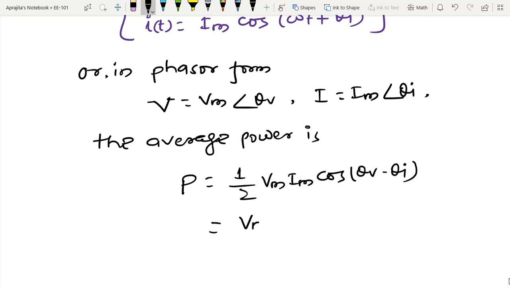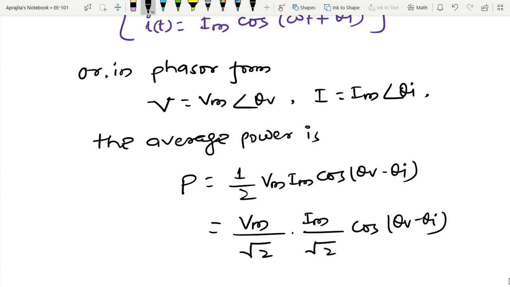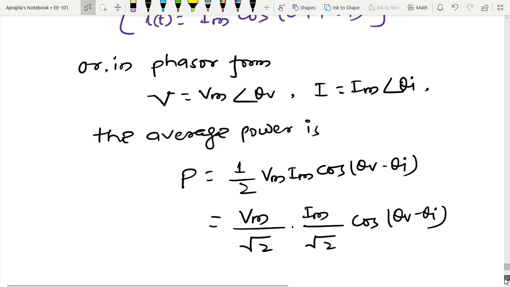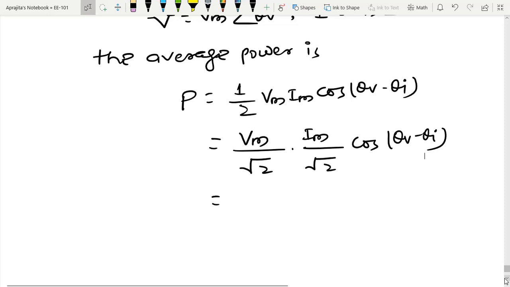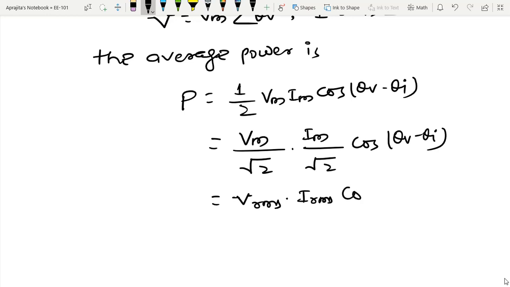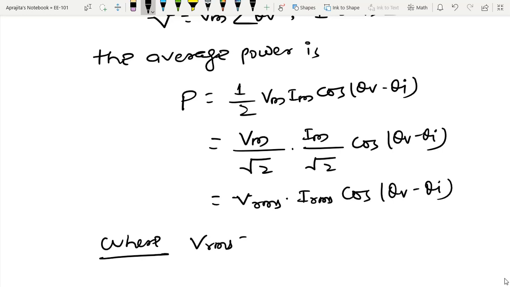In order to define that, in the previous class we have seen that I am going to write like this: cos(theta v minus theta I), and finally this quantity Vm by root 2 I have defined as Vrms, and Im by root 2 as Irms, where Vrms is Vm by root 2 and Irms is from the definition of the previous class.